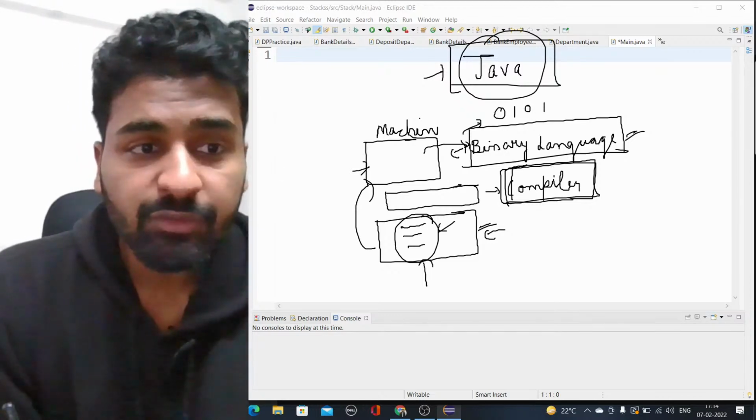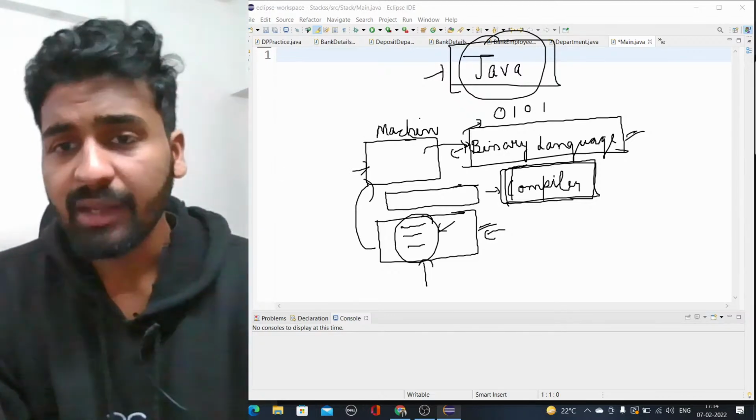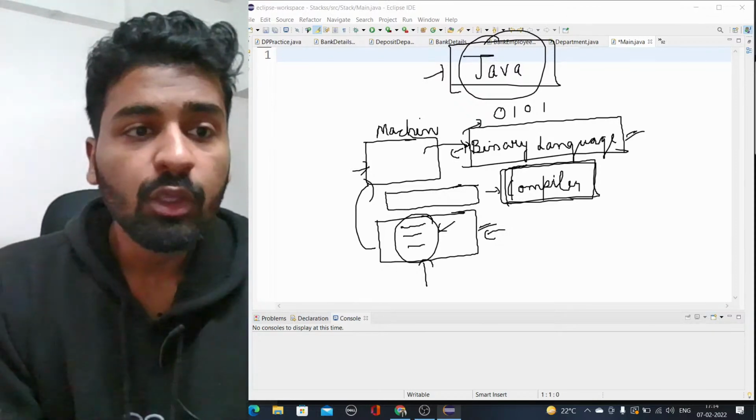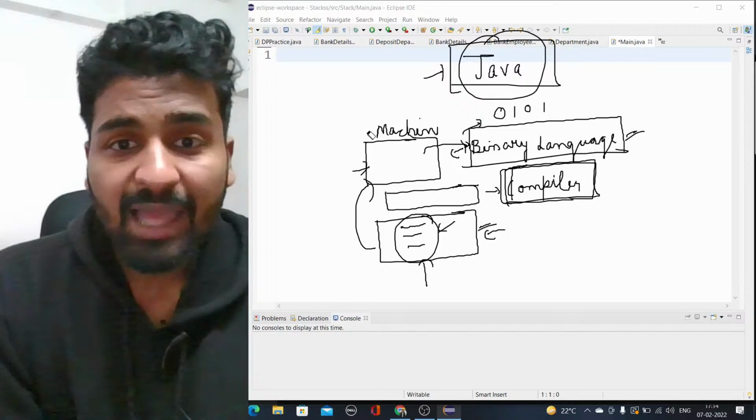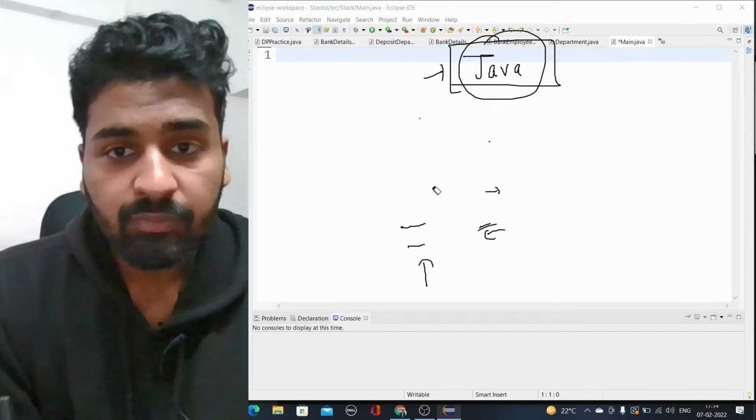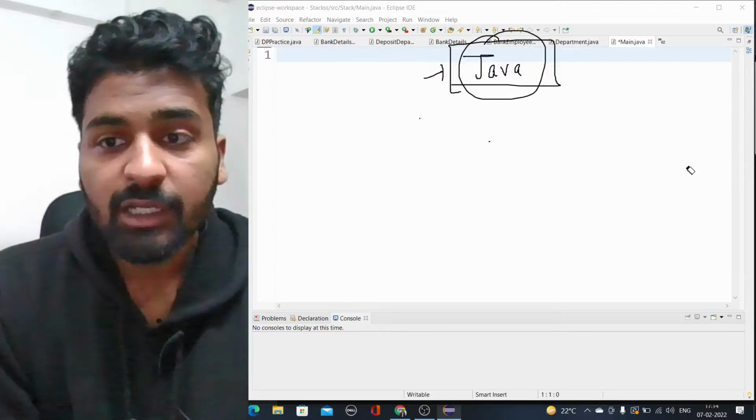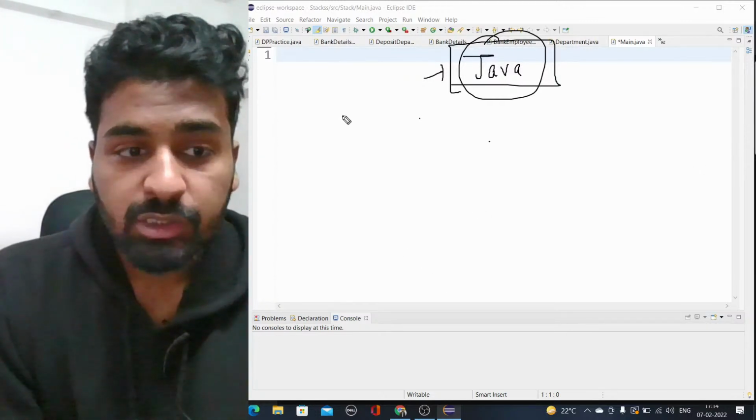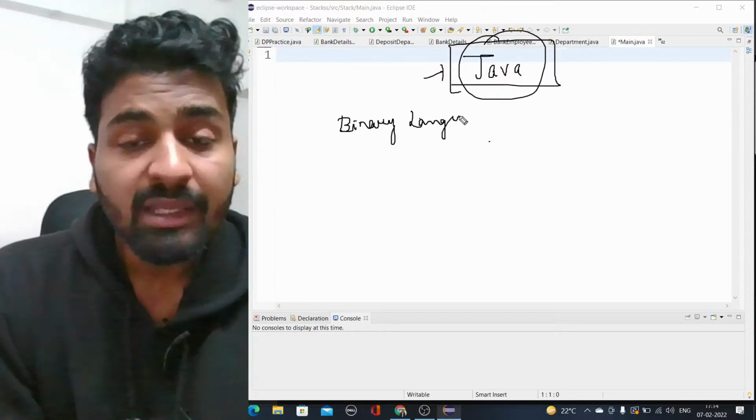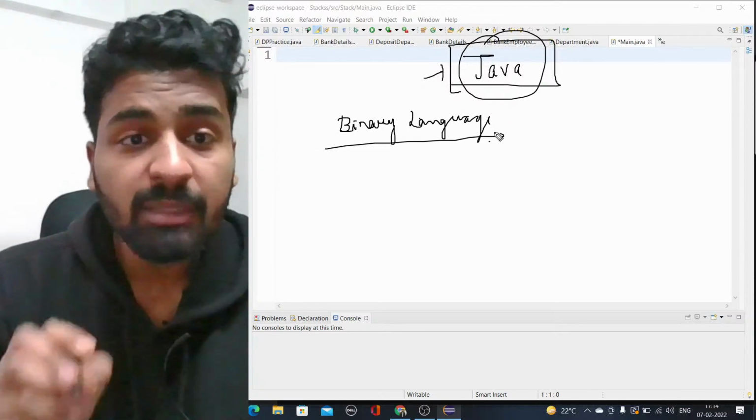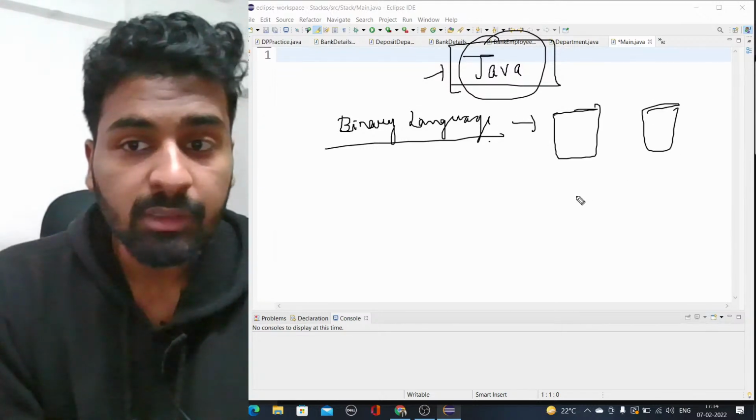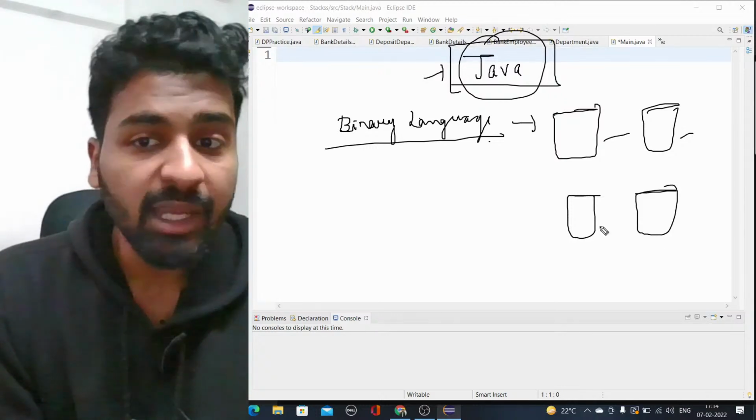Now coming to different languages, how they work and how the code is compiled. There are different ways of compiling the code. In languages like C++, and before coming to that, let me tell you one more thing: this binary language that I am talking about is actually machine dependent. Machine dependent means every machine can have a different binary language.